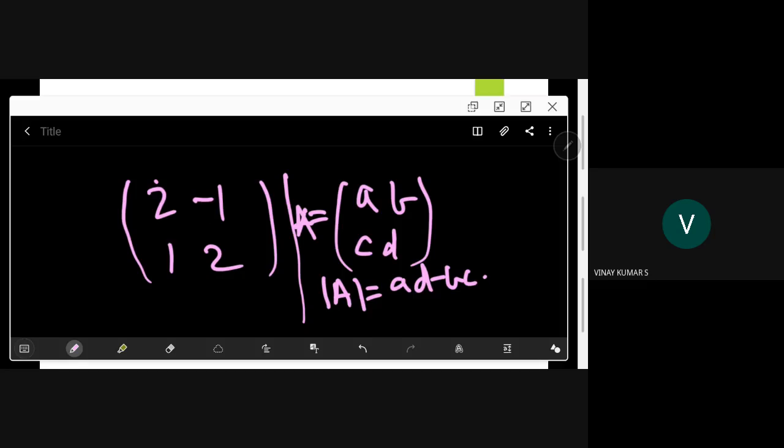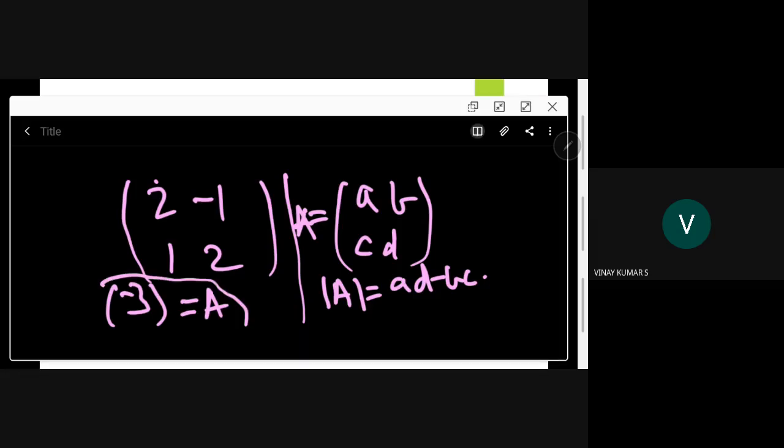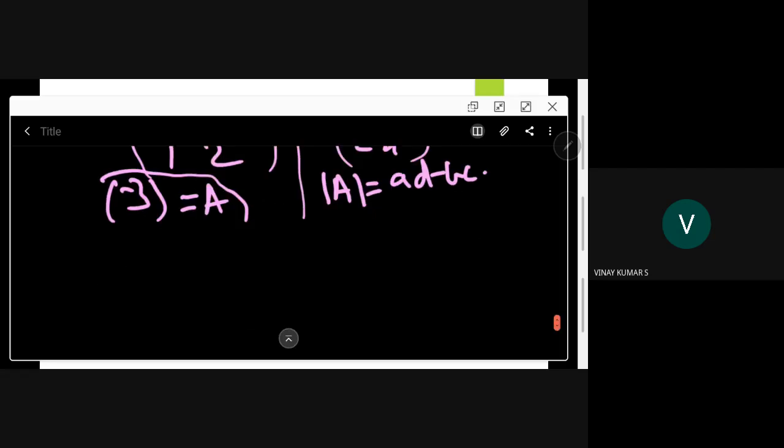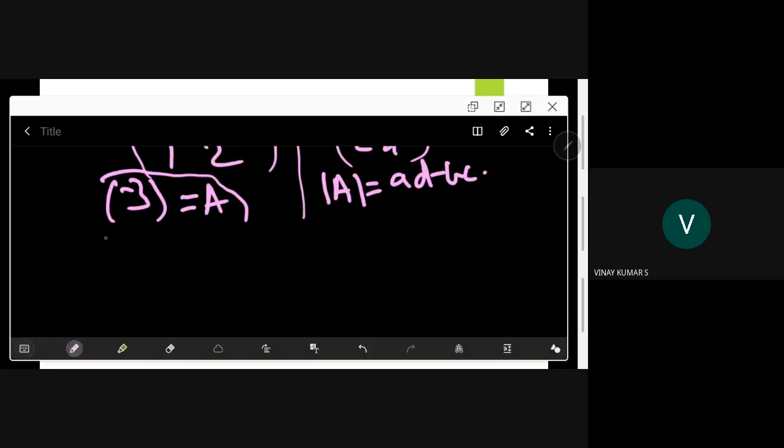If you look, this is also a square matrix. For example, minus 3 is a 1 by 1 matrix. Some people write the determinant of A as modulus of A. For a 1 by 1 matrix, whatever number is inside it is the answer.